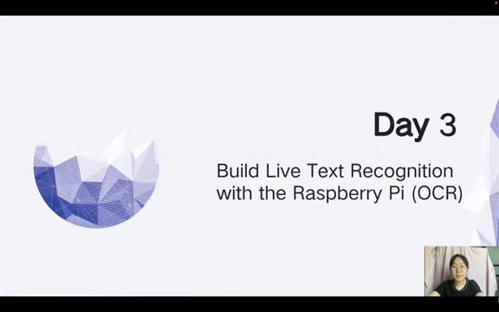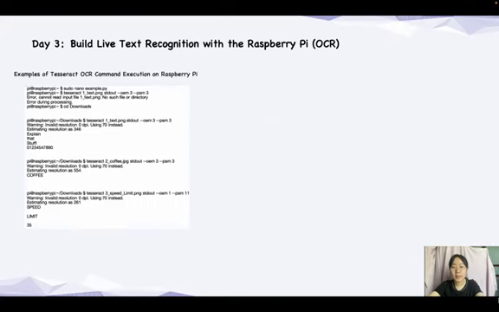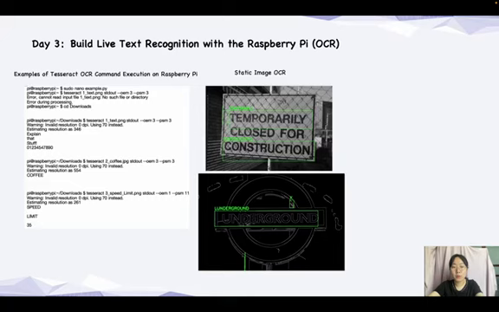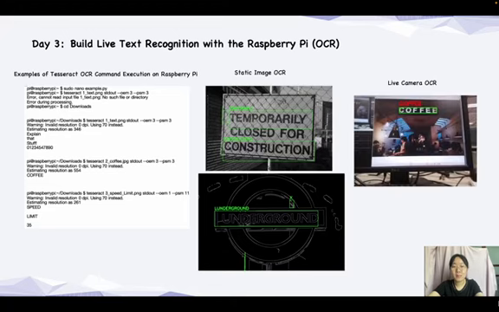The third day was about the real-time text recognition. We installed a text recognition tool and tested it on images. Then we wrote Python scripts to process images and recognize text directly from the camera feed. I think this is really helpful for the tasks like digitizing documents.